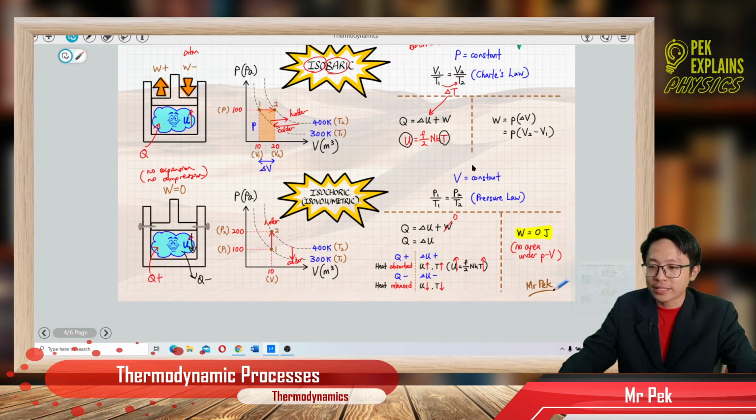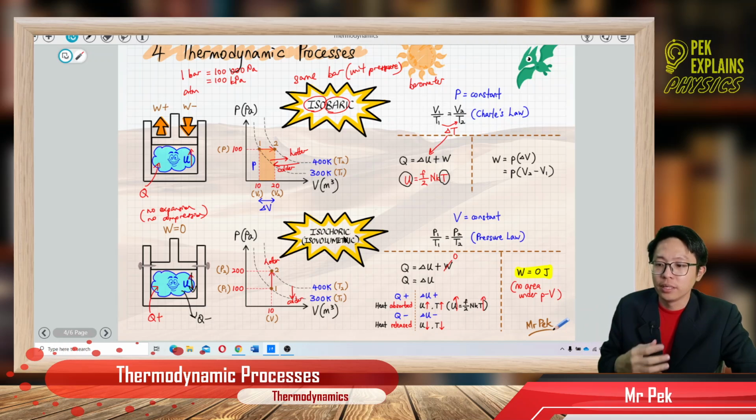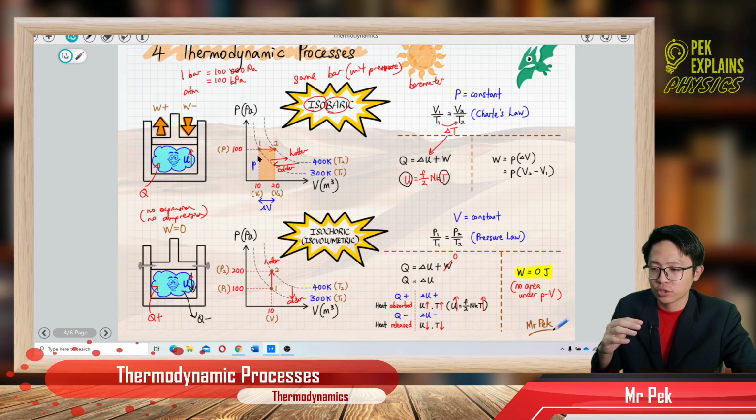Okay, so that's about it for isobaric and isochoric processes. Very simple. Isobaric means constant pressure. When pressure is constant, the graph is horizontal. You have a rectangular shape for work done. Just get the area of the rectangle and you get the work done. It has all values: you have Q, it has delta U, it has work done.